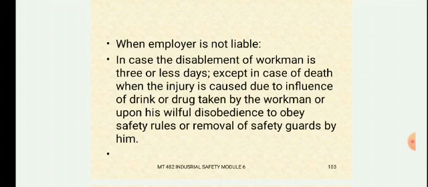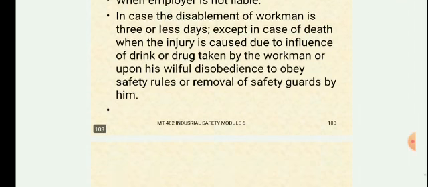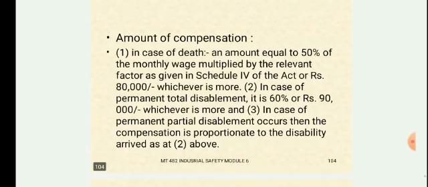Otherwise, he has to pay the compensation. In case of death, he has to pay compensation anyhow, but if the disablement of the workman is less than 3 days, then he is not liable to pay compensation. So then what is the amount of compensation in case of death? An amount equal to 50% of the monthly wage multiplied by the relevant factor as given in section 4 of the act, or rupees 80,000, whichever is more, that should be paid.